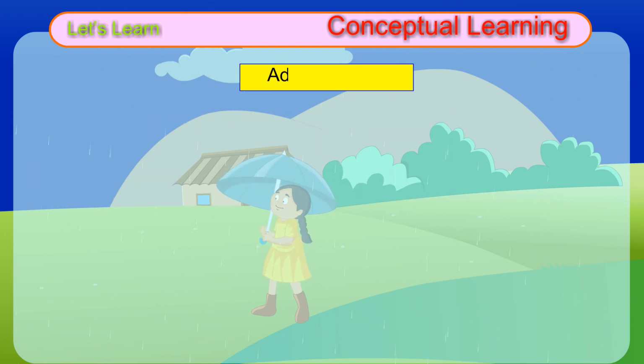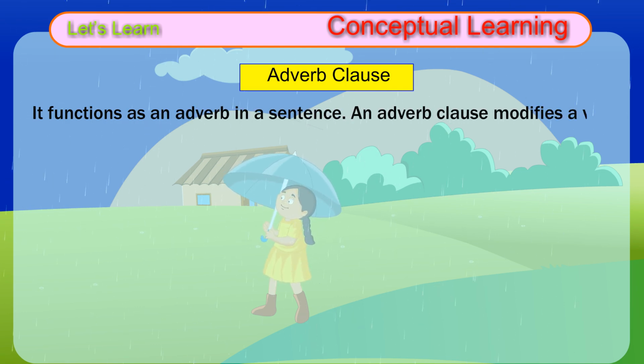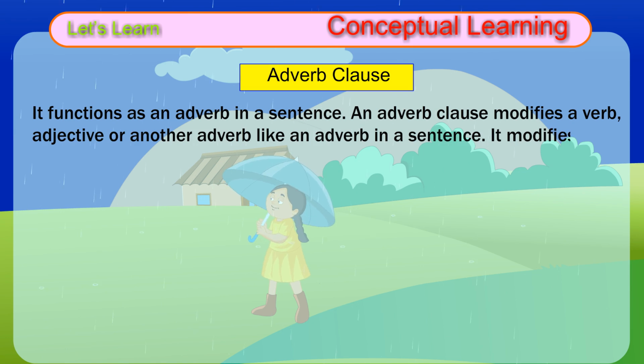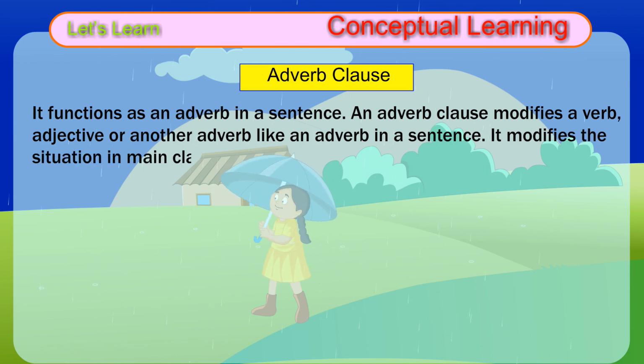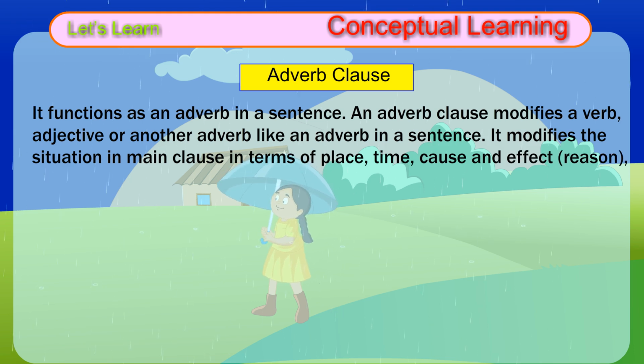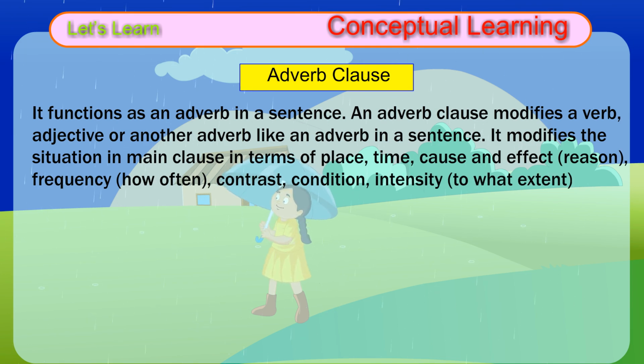Adverb clause. It functions as an adverb in a sentence. An adverb clause modifies a verb, adjective, or another adverb like an adverb in a sentence. It modifies the situation in the main clause in terms of place, time, cause and effect, reason, frequency, how often, contrast, condition, intensity, to what extent.